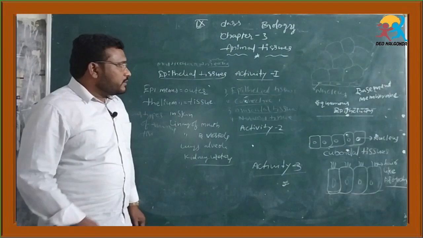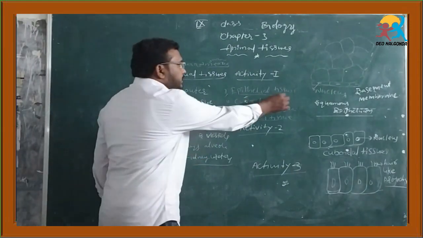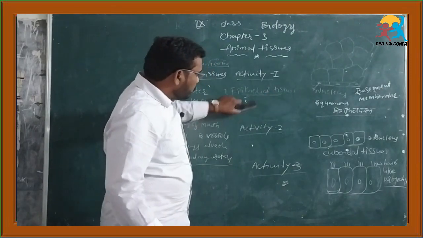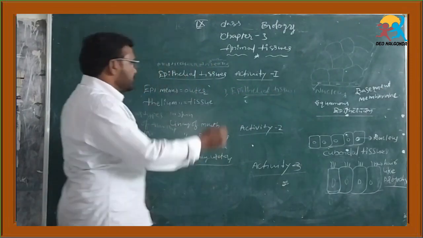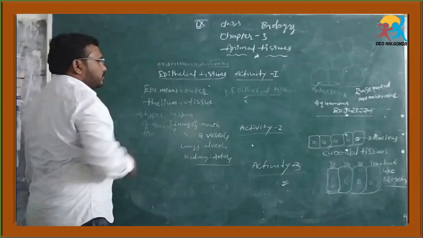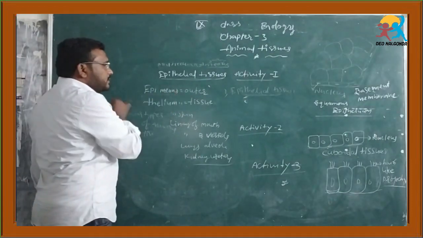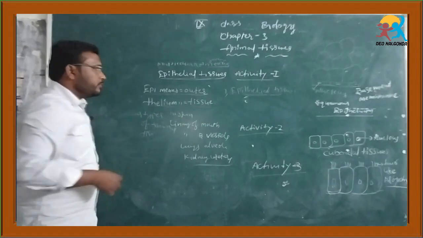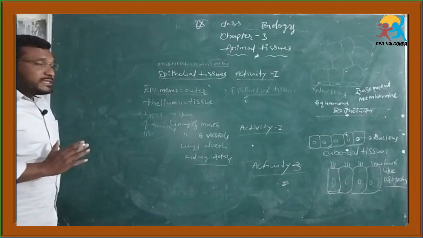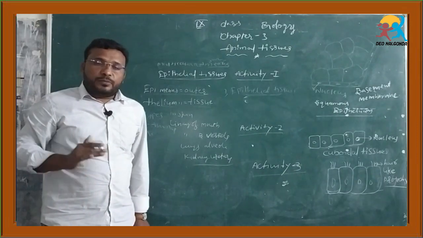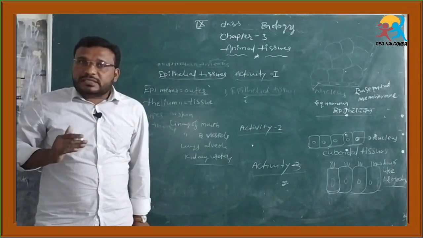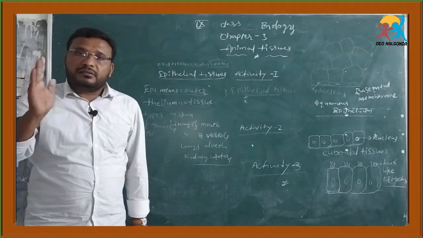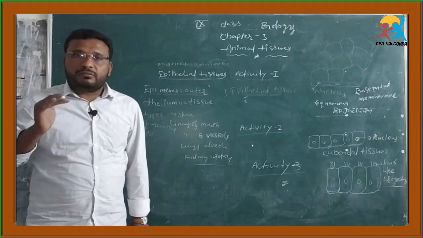Now we discuss them one by one. First of all, epithelial tissue. Epi means outer, thelium means tissue. It covers and protects the outside and the inside of the organs, organ systems and body.